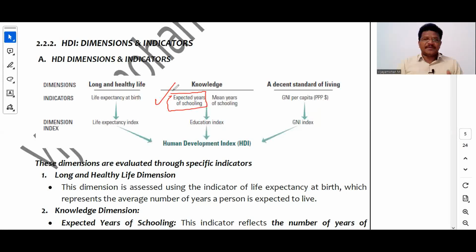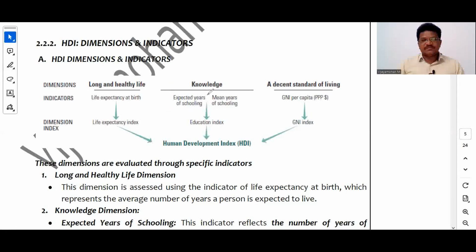The kids might be going to school at different ages because of their different socio-economic situations. Some may go at 6 years, some at 7 years, some at 9 years, depending upon the constraints in that particular country. So on an average, if a kid is going to school, how many years of schooling is he going to get in his lifetime? That is expected years of schooling, right?